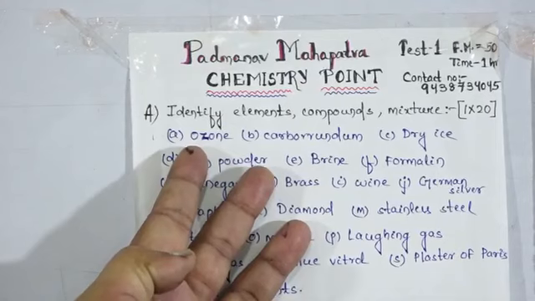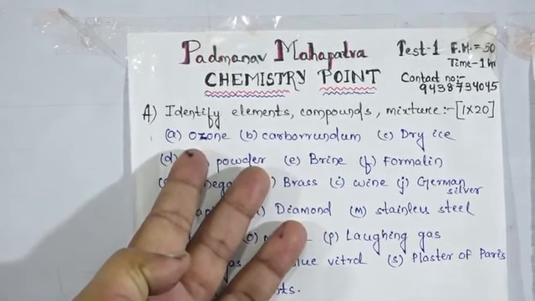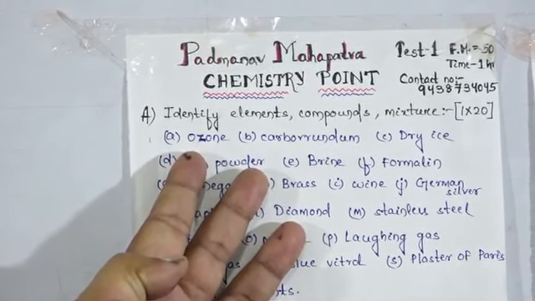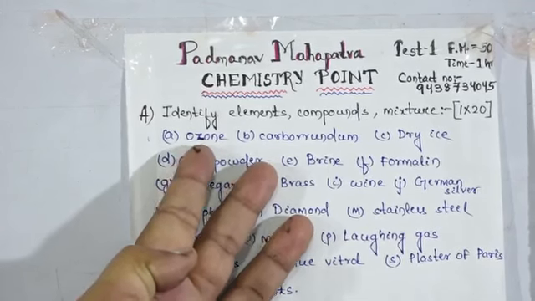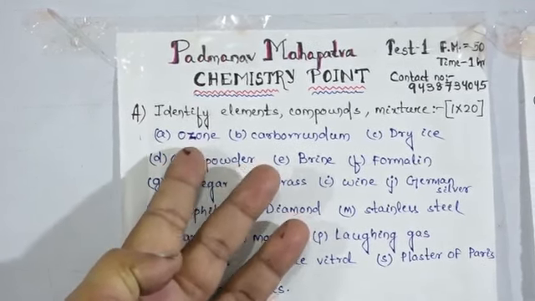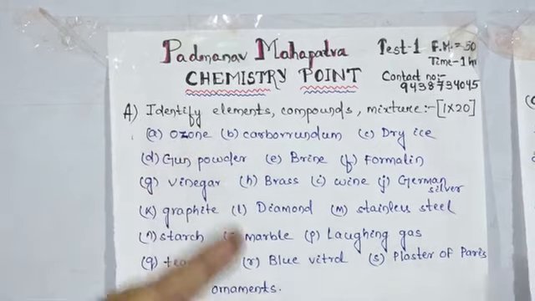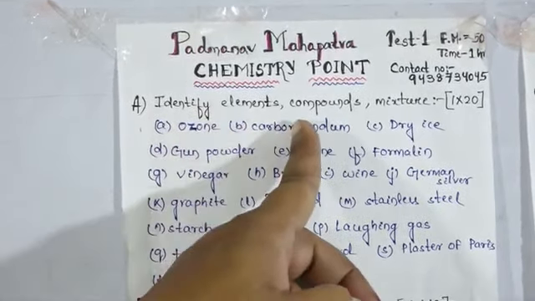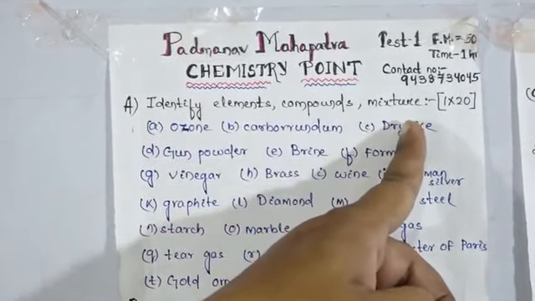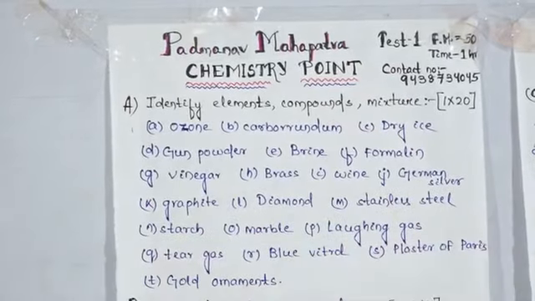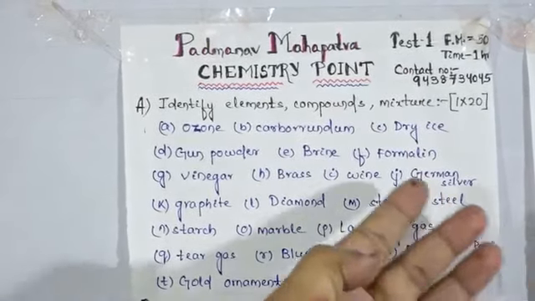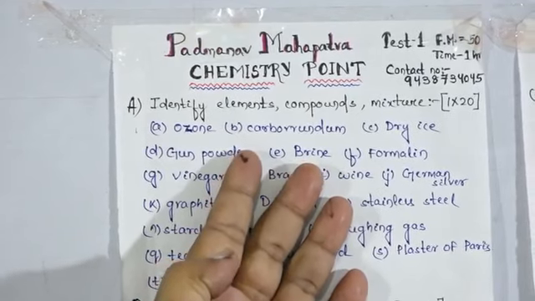Some questions, that is ozone, it is named as oxone. Actually, this is not oxone, this is ozone. Some students have written oxone. This is ozone. So the first question: identify element, compound and mixture. Today we will discuss the answers to these questions, tally these answers and give a tick mark.